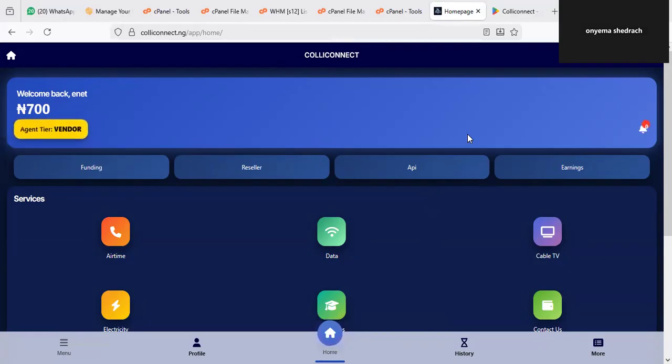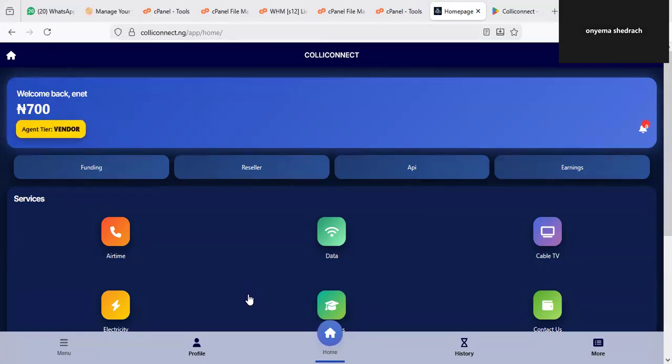So once you are signed up successfully on Colliconnect, you will be given your own brand account, which you can actually use for different purposes. That includes buying of product, that includes vending of product, and so much more. So let me walk you a little bit of how everything works.